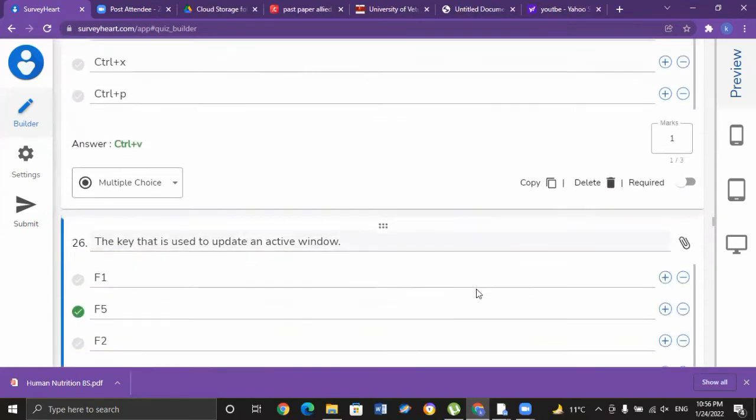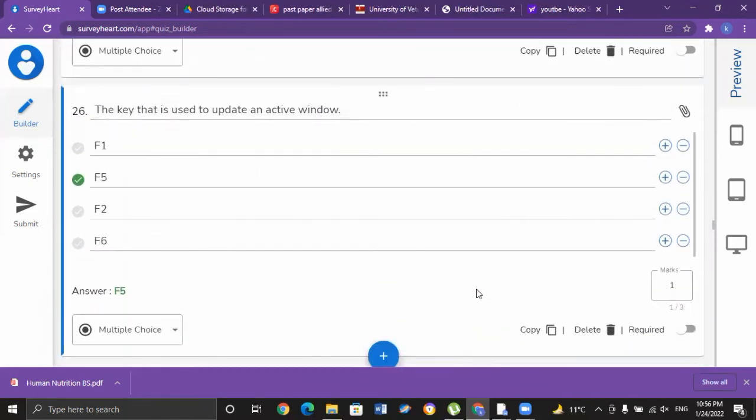And the key that is used to update and activate the active window. If you have an active window available on your personal computer and you want to update it, which key would be used? F5 is the key that can be used in order to update an already activated window. So the correct option for MCQ number 26 is B, F5.